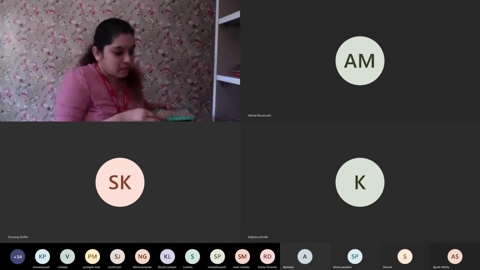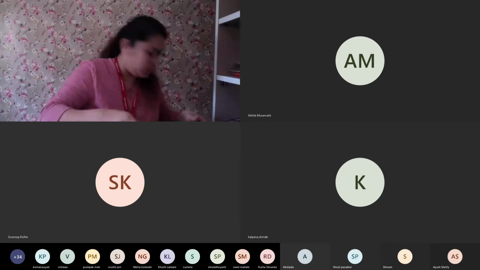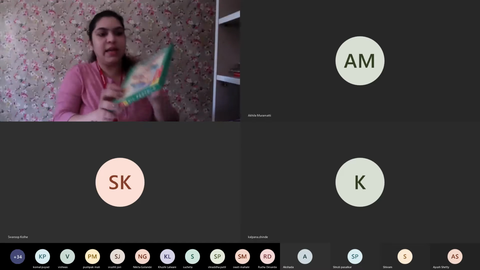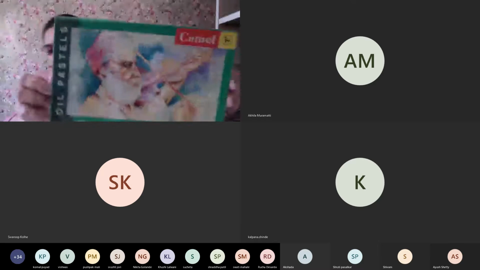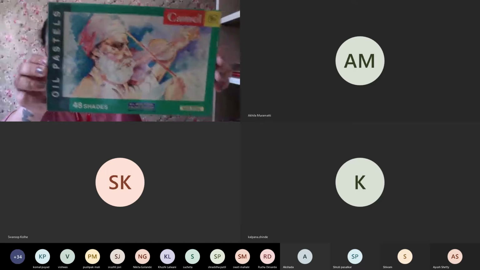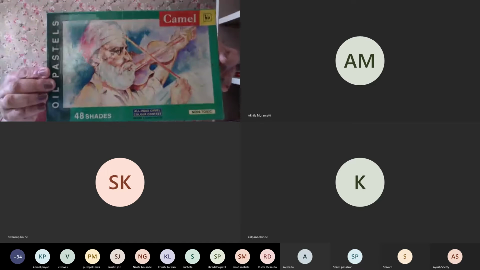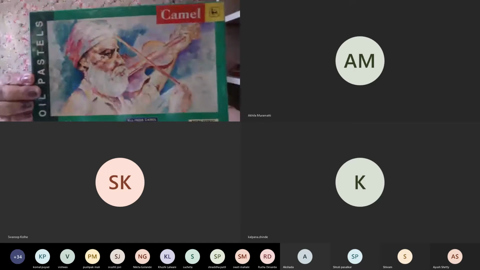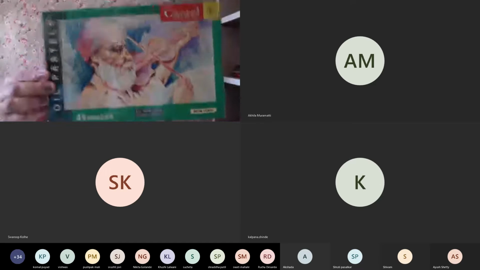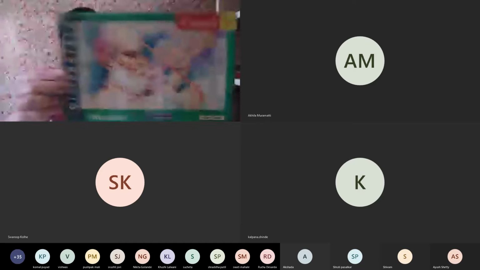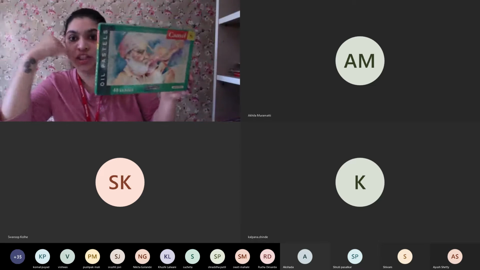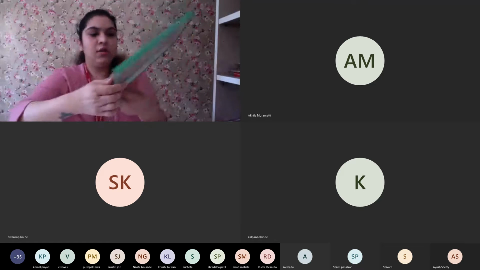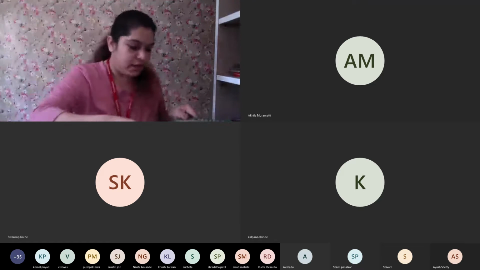Then there are these oil pastels, which the majority of you know. They come in a lot of shades, and there are a lot of big boxes you get in the market.